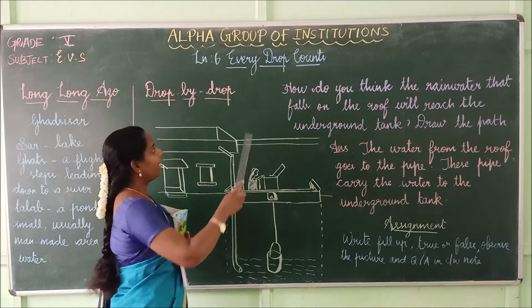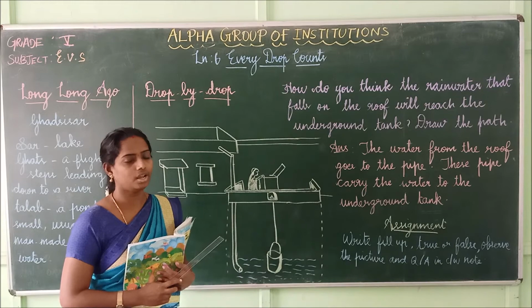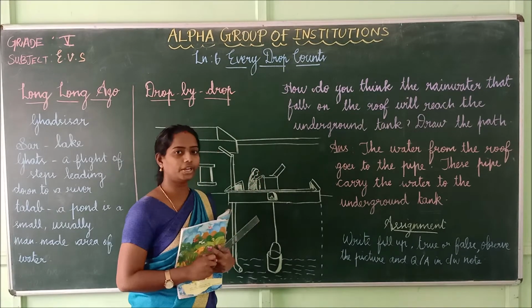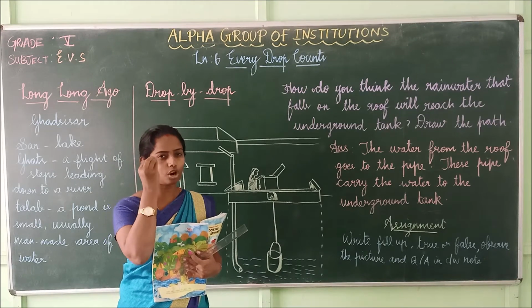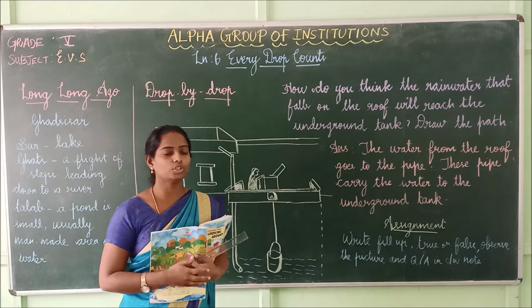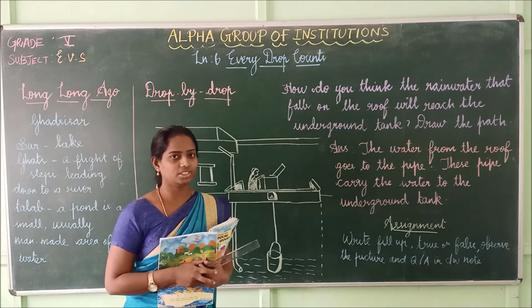Lesson number 6. Every drop counts. What are we going to see, children? We are going to see about every drop counts. It means that each and every drop of water is very valuable, isn't it? So in this lesson we are going to learn about water. Shall we start with the lesson, children?